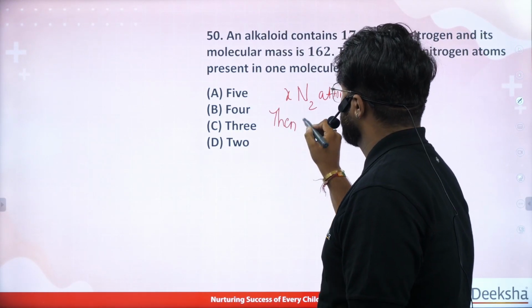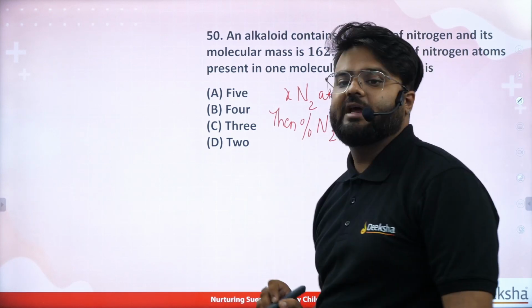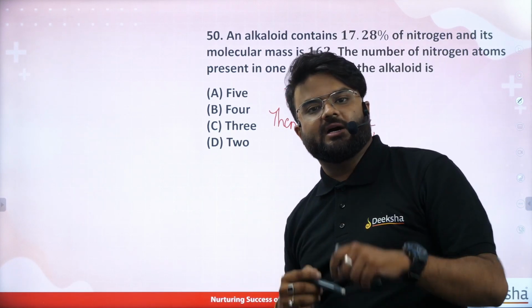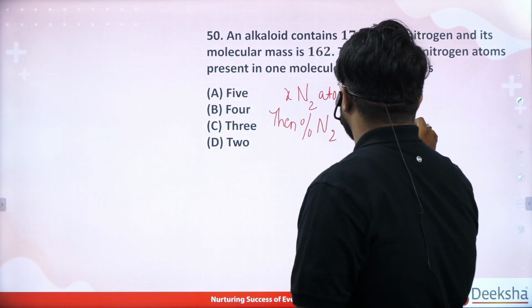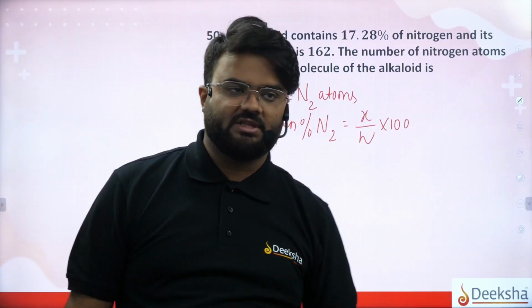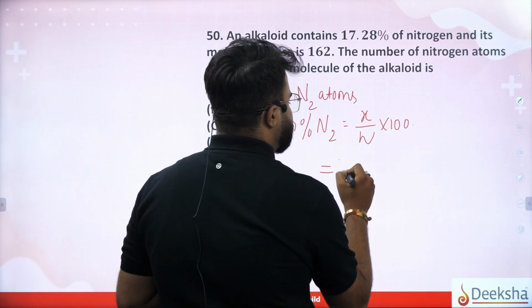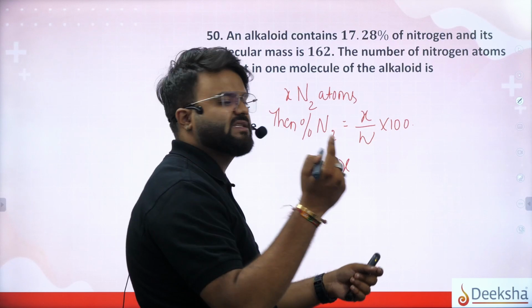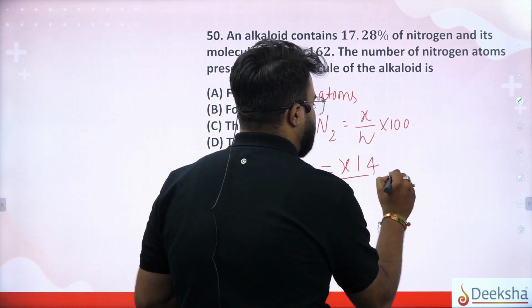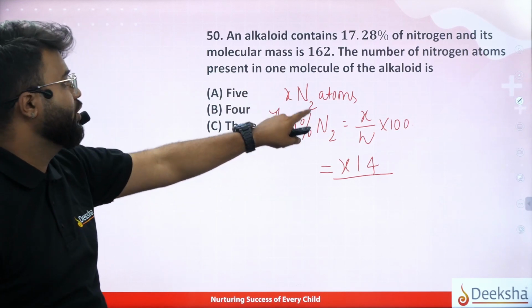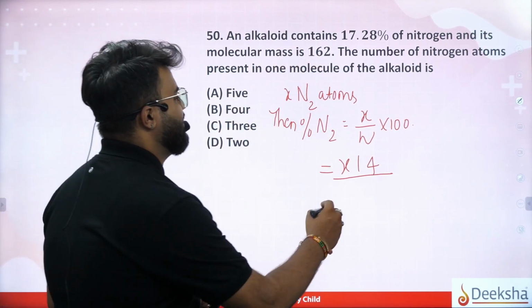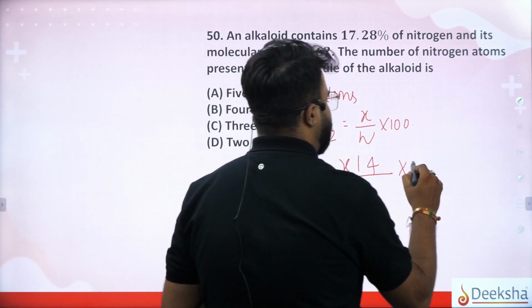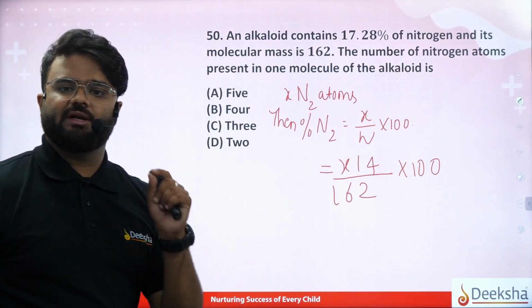Then the percentage of nitrogen, what does it become? X by W into 100. We know this is because of Kjeldahl's method. So X into nitrogen, 2 is nothing but 7 plus 7 is 14. That will be 14x divided by W, that is mass. They have given the molecular mass is 162, so 162 into 100.